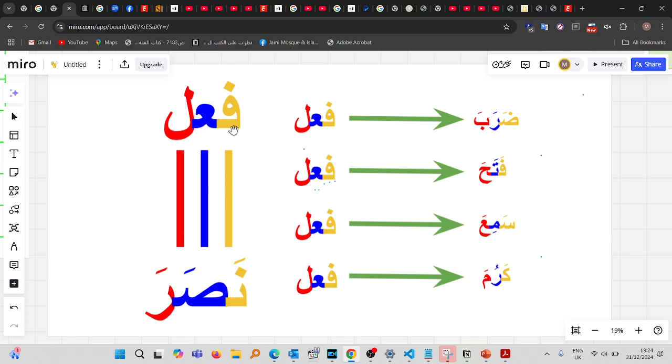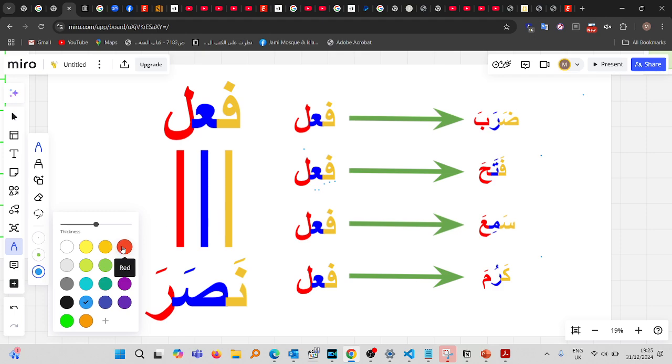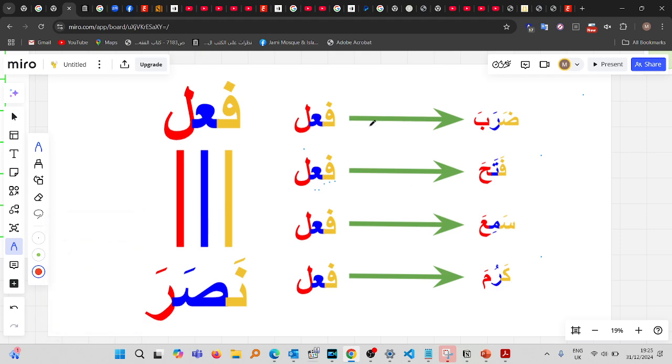So you have the fa position, the ain position, and the lam position. So you put the first letter under the fa position, the second letter under the ain position, and the third letter under the lam position. So in this example, you have the noon. The noon is under the fa position, the swad is under the ain position, and the ra is under the lam position. Let's give other examples over here. We have other examples over here. So let's do the same thing. Okay. So you put it under the fa, ain, lam scale.